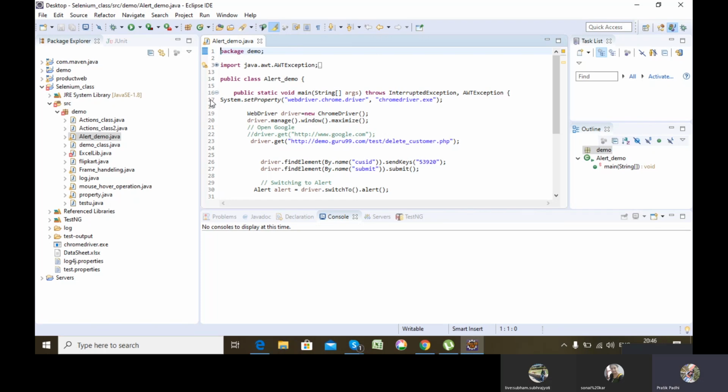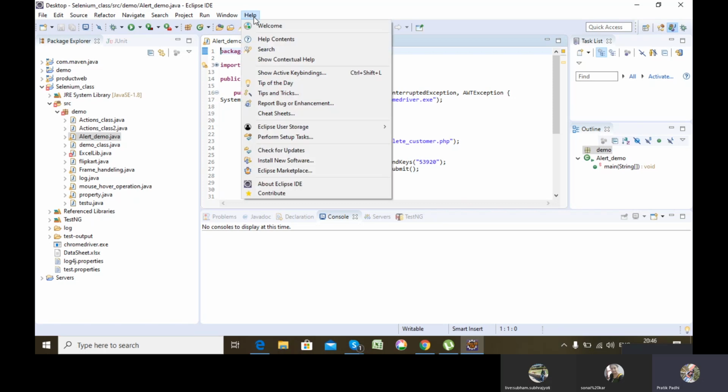So the first step before using testng is I need to install the testng plugin in my Eclipse. So for that what you need to do is you go to help, you go to Eclipse Marketplace,